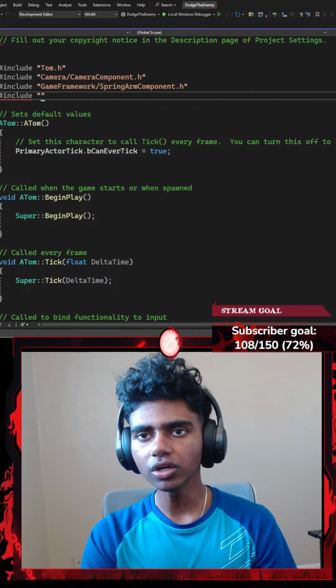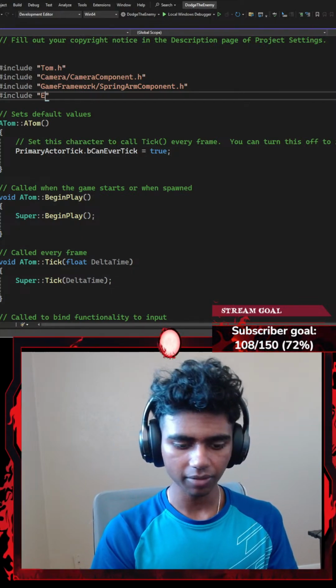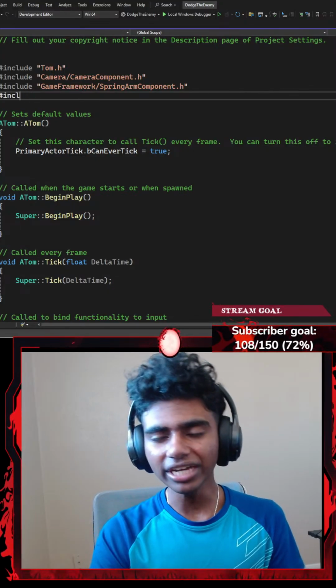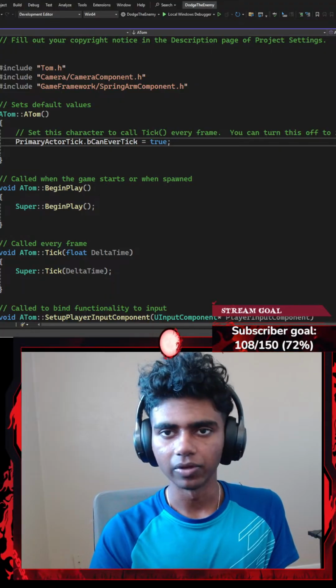So I'm going to go with something like Enhanced Input. I will be using Enhanced Input. I could include everything right now if I wanted, but I don't really want to. I'm going to include it when I need it.